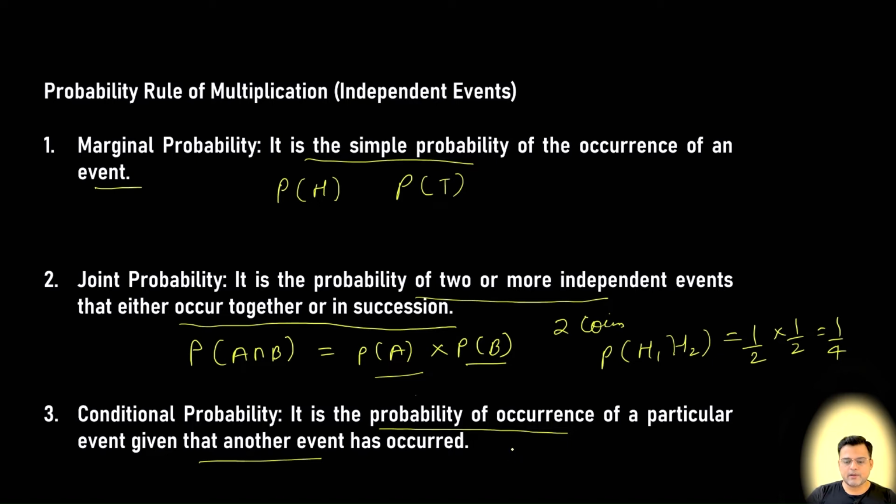So in case of independent events, probability of A given B is equal to probability of A, because A and B are independent events and the occurrence of B will not impact the probability of occurrence of A. Similarly, probability of B given A is equal to probability of B if both the events are independent events.